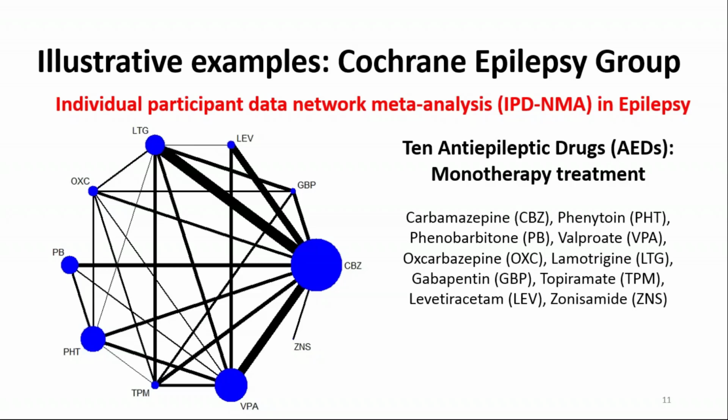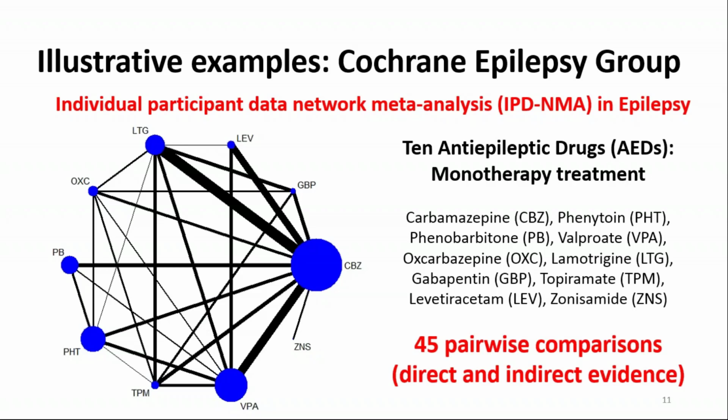And one of the benefits of using a network meta-analysis for this example is that we can also make indirect comparisons. So, for example, if we look over to the left-hand side at PB and OXC, there is no line in between those two drugs, as those two drugs have never been compared head-to-head within a trial. But using network meta-analysis techniques and indirect comparisons, we can calculate a relative effect size to see how those drugs would compare head-to-head in a trial without actually having to conduct the trial. So for our 10 different drugs, we can make 45 different pairwise comparisons of interest via direct and indirect evidence.